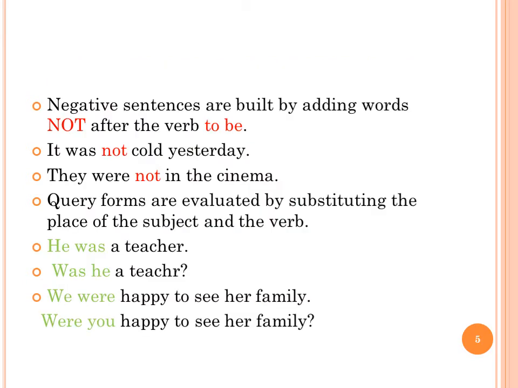Negative sentences are built by adding the word not after the verb to be. For example, it was not cold yesterday. They were not in the cinema. Question forms are built by switching the places of the subject and the verb. For example, he was a teacher. Was he a teacher? Or, we were happy to see her family. Were you happy to see her family?